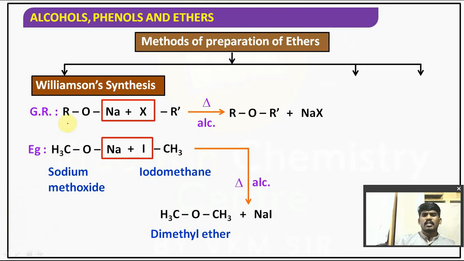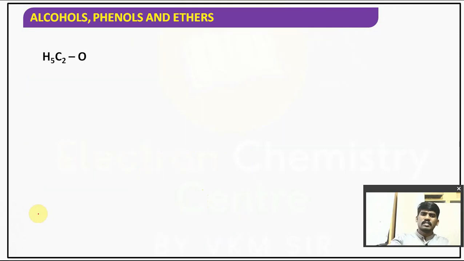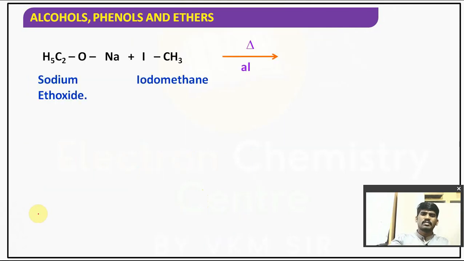Check it. I have taken RONa as CH3ONa, RX as CH3I, NaI can be removed, and you will get dimethyl ether. Please take a screenshot or pause the video. This is a very important reaction. I have just taken the general reaction as well as an example. Understood? I will be changing the substrates now.